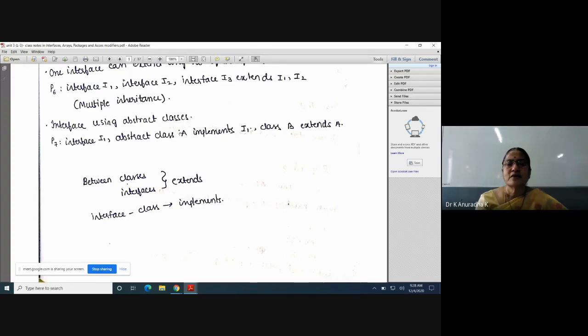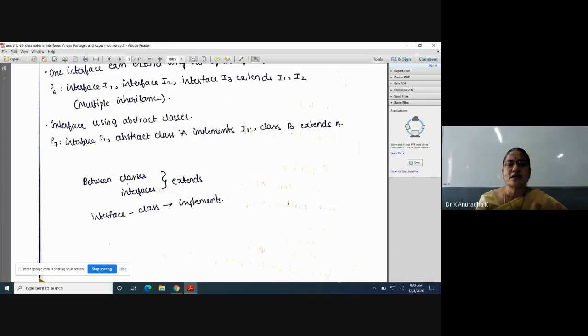Next, whenever we have abstract classes, the abstract classes must be extended. Means there must be one subclass which extends this abstract class. That's why I have taken class B extends A. Here in class A we have some abstract methods now. So the class B will give implementations to the abstract methods of this class A. That is the concept of this.